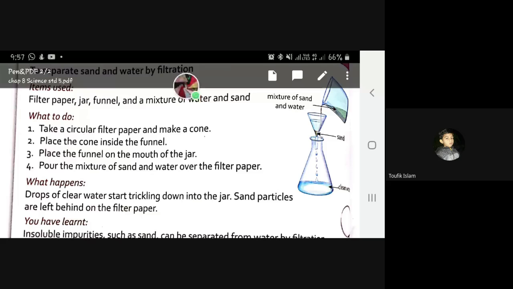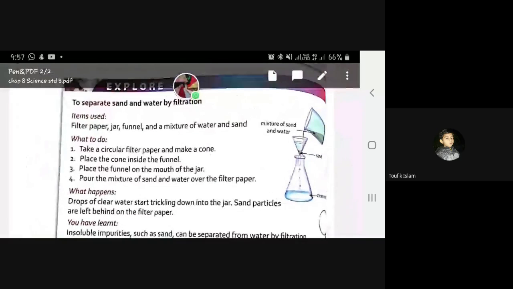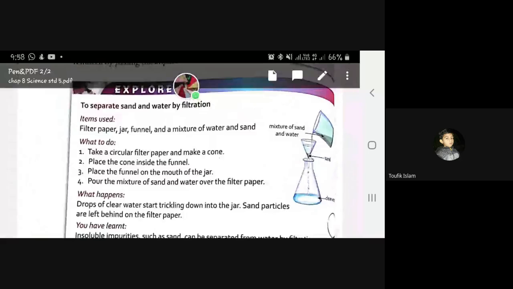Okay, for this we have to separate sand and water by filtration. So for that we have to do one experiment. In this experiment, we will use items like filter paper, jar, funnel, and a mixture of water and sand. Now, what to do? Take a circular filter paper and make it a cone. Now we have to place that cone inside the funnel.